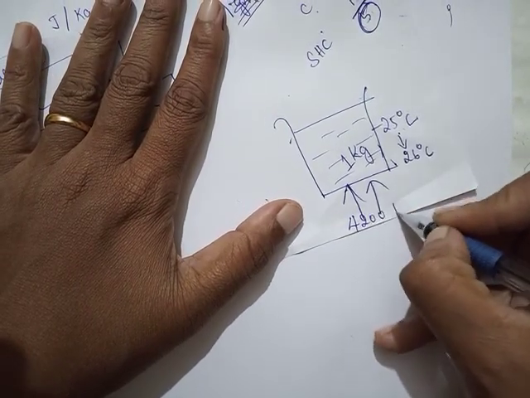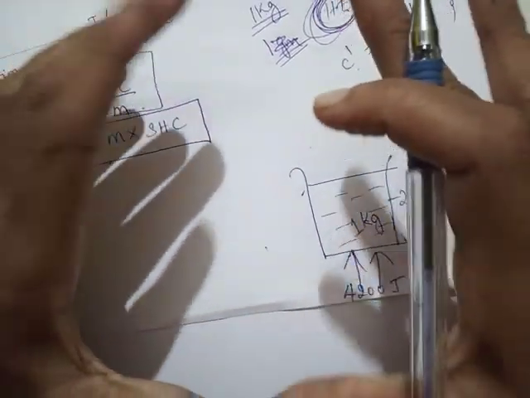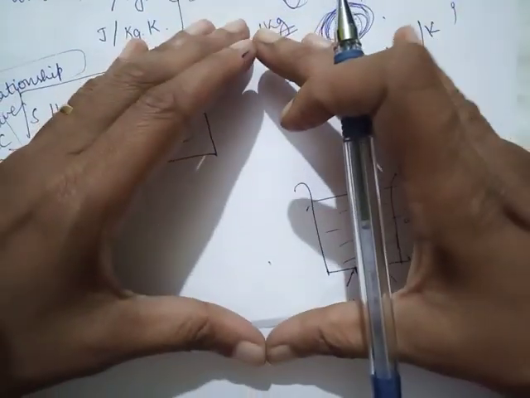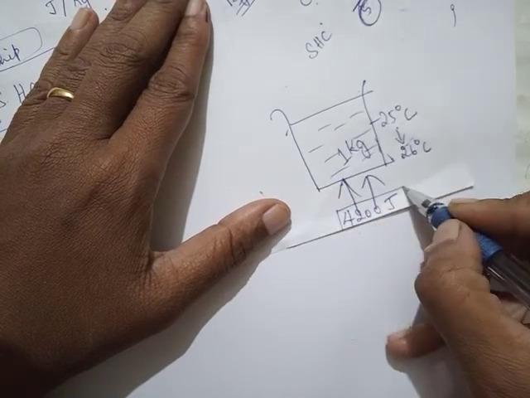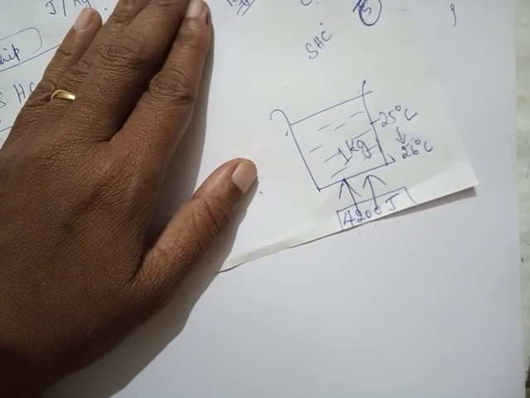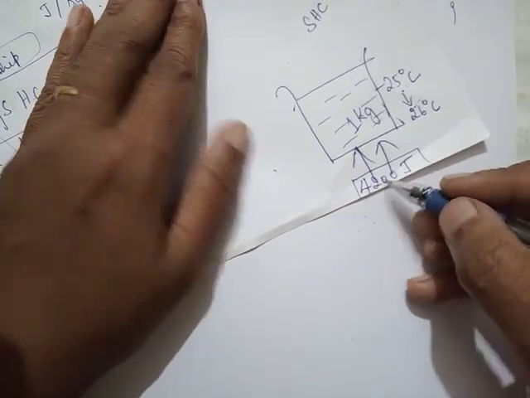4,200 joule. Just imagine 1 kg of water. You can imagine a 1 liter bottle. 1 liter is nearly equal to 1 kg, right? So that much water, to raise its temperature by 1 degree Celsius, you need to give 4,200 joule, which is quite large. In the same way, every substance has a particular specific heat capacity.